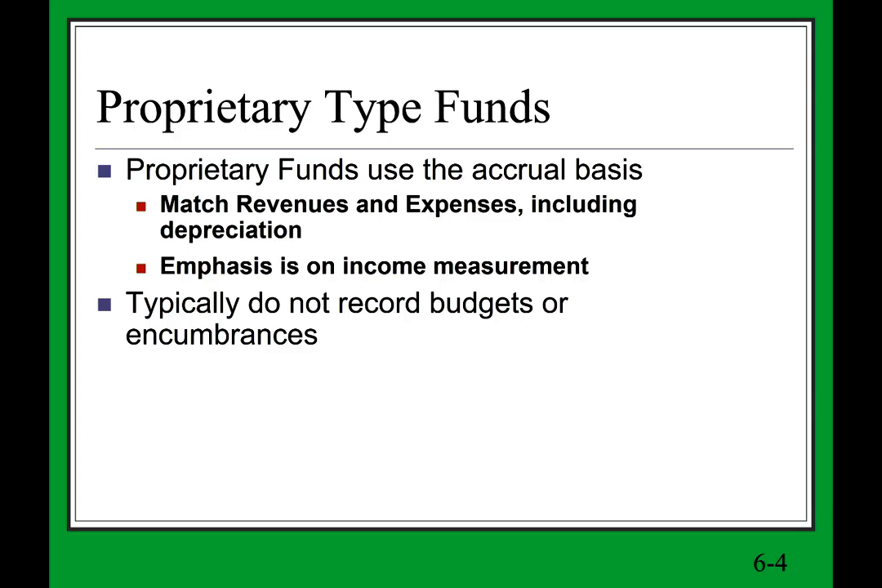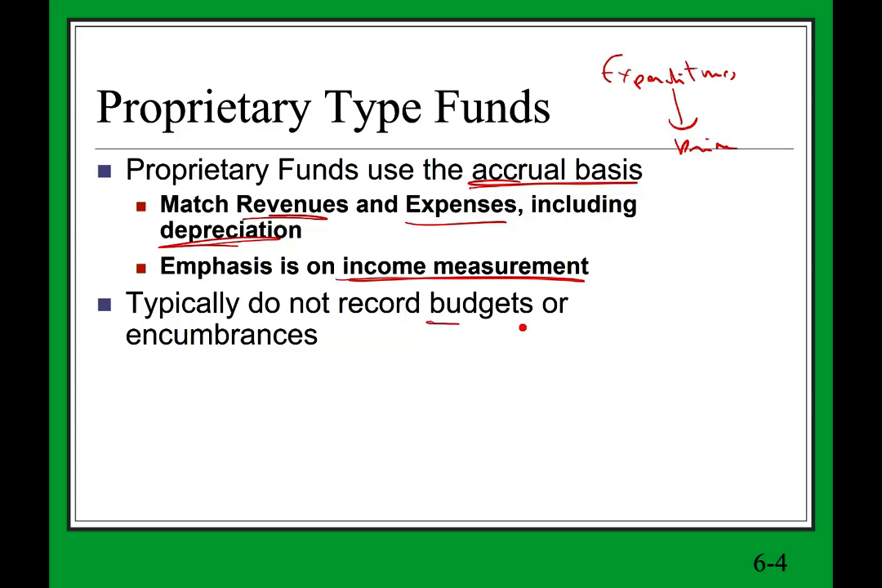So just let's review. The proprietary fund uses accrual basis. And once we say accrual basis, it means we have the matching of revenues and expenses. Since we have long-term assets, we also book depreciation. Remember, in the modified accrual, the word expenditure drives everything, not expenses. Here, we have the matching of revenues and expenses, regular accrual. So the emphasis is on the income statement.